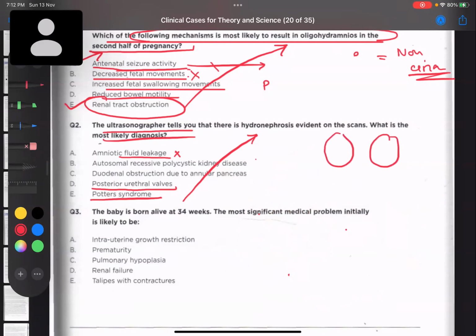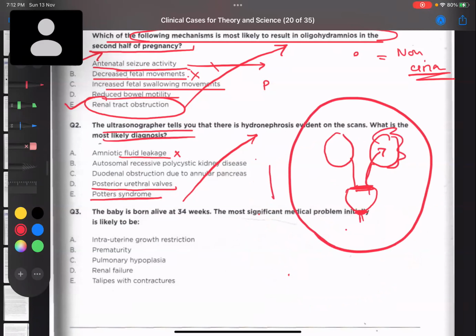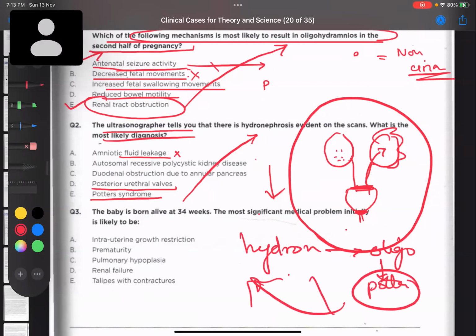When there is an obstruction, these are the two kidneys. When there is an obstruction here or here, that will lead to hydronephrosis, and with obstruction, oligohydramnios. This oligohydramnios can result in Potter syndrome. What they're asking is why this hydronephrosis is caused. We know that hydronephrosis leading to oligohydramnios can lead to Potter syndrome. Potter cannot lead to hydronephrosis. It's not reversible. Hydronephrosis is caused by obstruction. So this is not our answer. The correct answer is a posterior urethral valve. Are we clear why we did not select the other options?